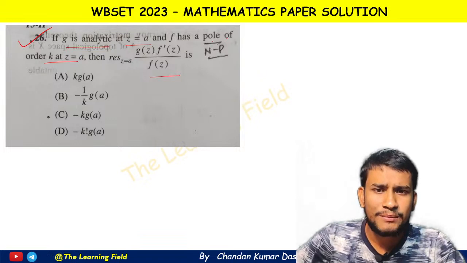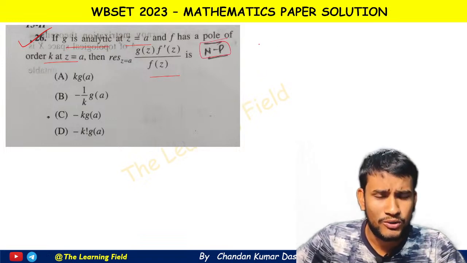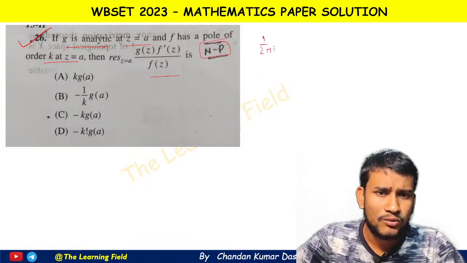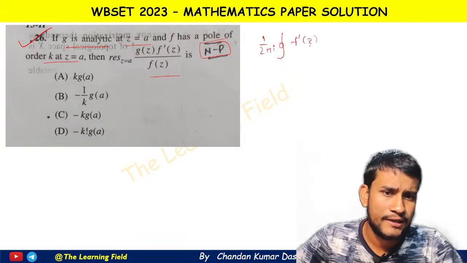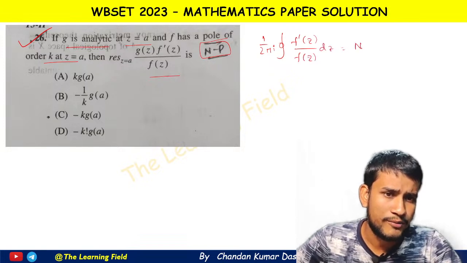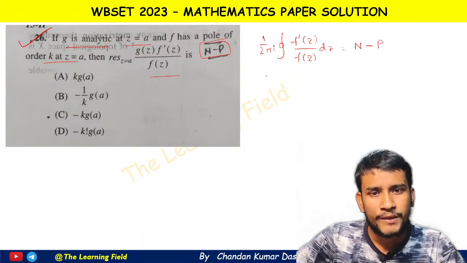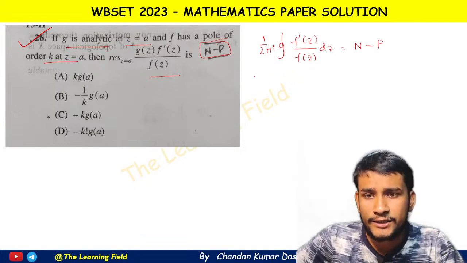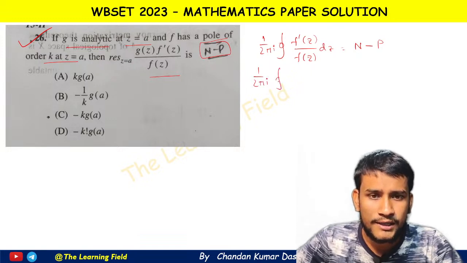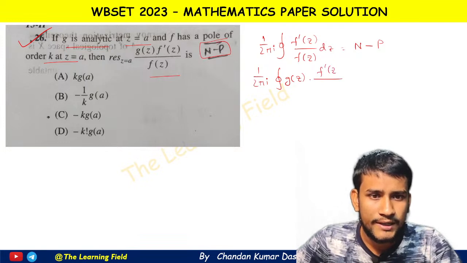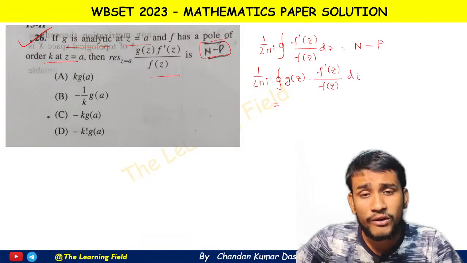If we use the argument principle here, then we all know that (1/2πi) ∮ f'(z)/f(z) dz is equal to the number of zeros minus the number of poles. And if another analytic function g(z) occurs inside the integral, that is (1/2πi) ∮ g(z) f'(z)/f(z) dz, then this is the modified argument principle.